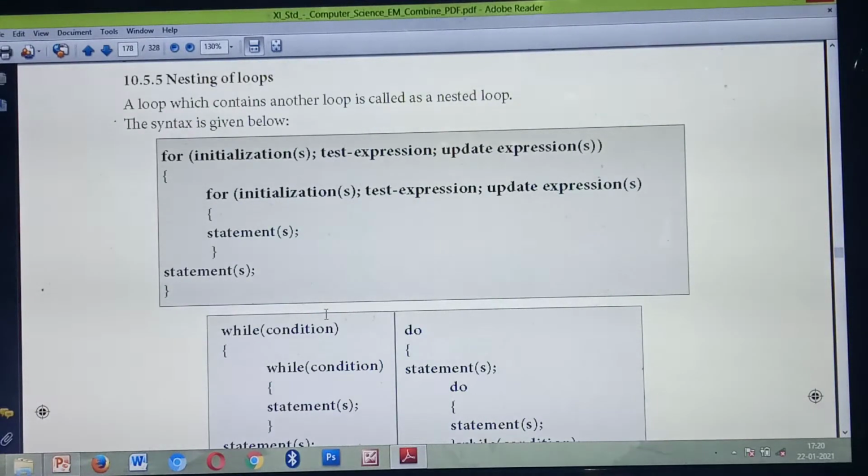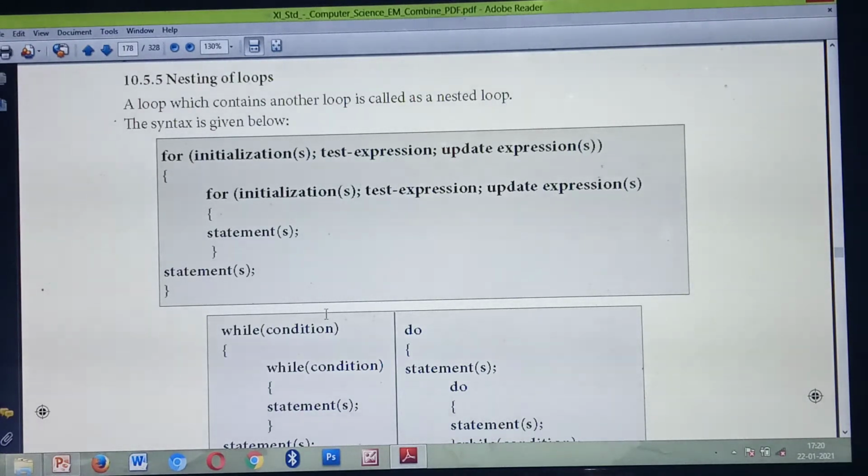Okay, so next one is nesting of loops. What do you mean by nesting? A loop containing another loop, or inside one loop you are going to use another loop, is called which one? Nesting of loop. Already you have studied about nested loops, isn't it? So here we are using one loop inside another loop, that we are calling nesting of loop.